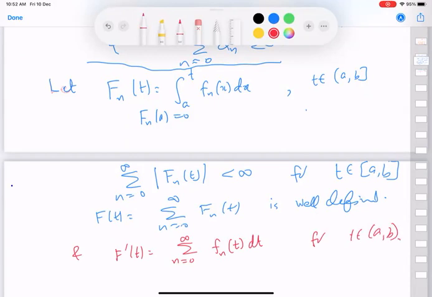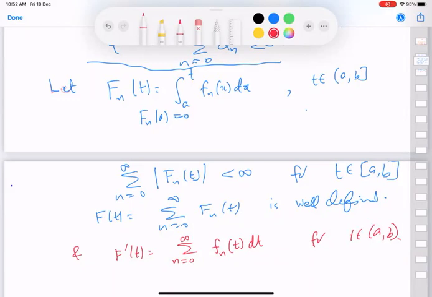So in other words, term by term differentiation. We are no longer requiring that the f_n's are actually given by some constant times x to the n by n factorial, and nothing like that. Each one is just a continuous function. Only it has a bound given by alpha_n, and the alpha_n's are summable.